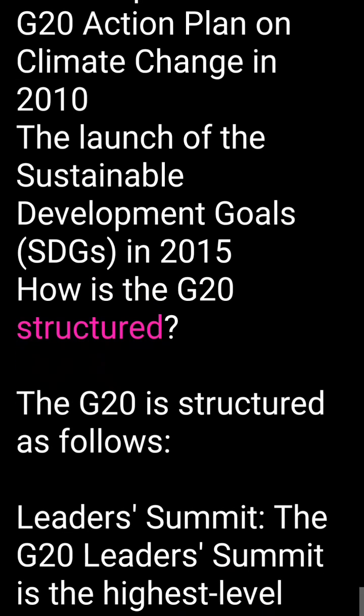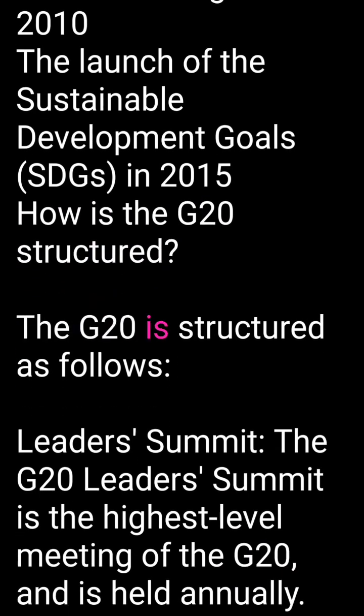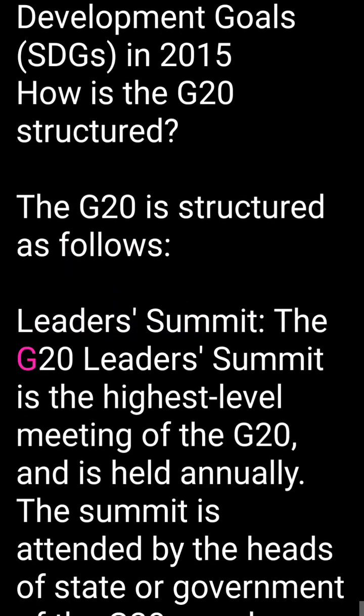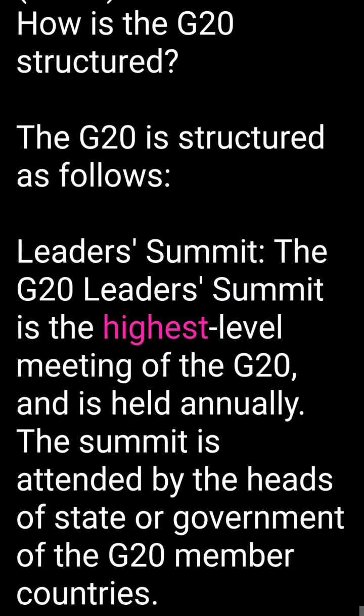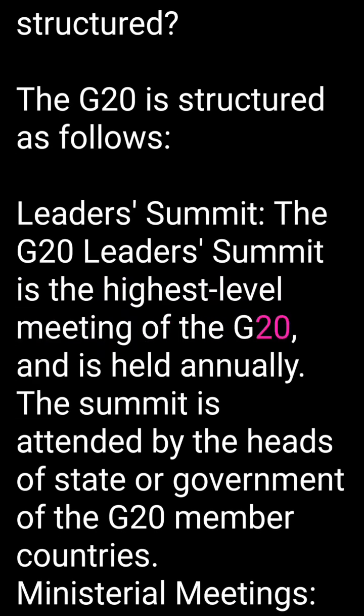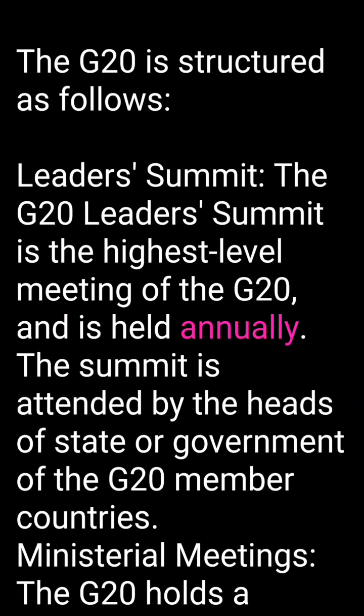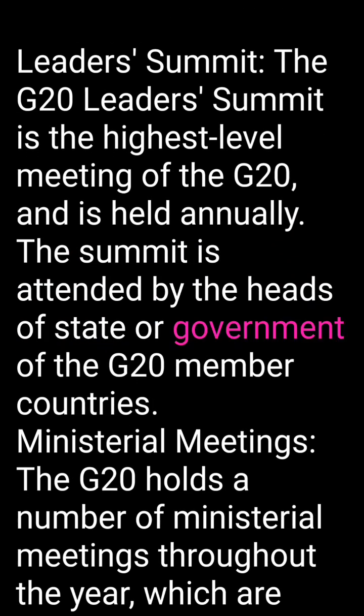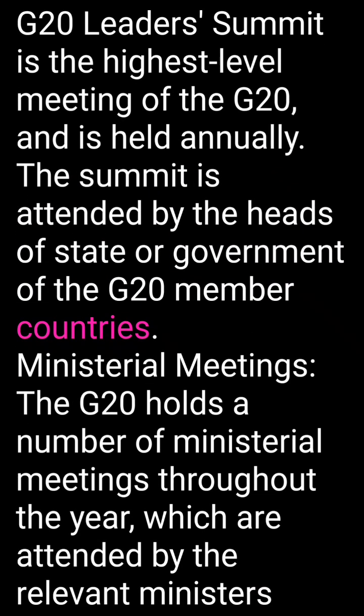How is the G20 structured? The G20 is structured as follows. Leaders Summit: the G20 Leaders Summit is the highest level meeting of the G20, and is held annually. The summit is attended by the heads of state or government of the G20 member countries.